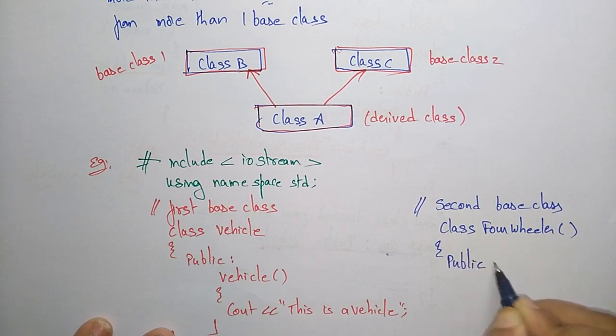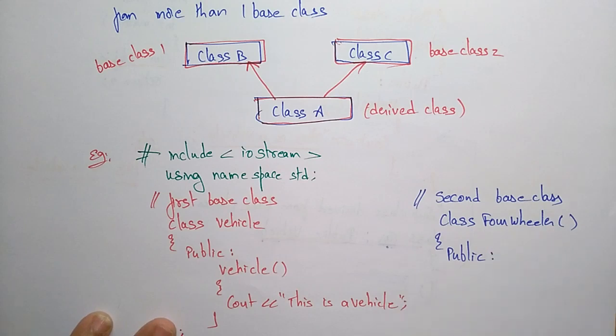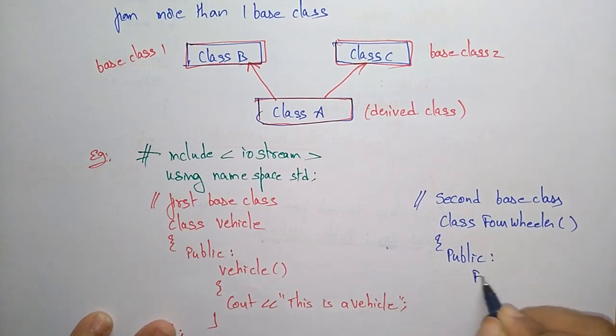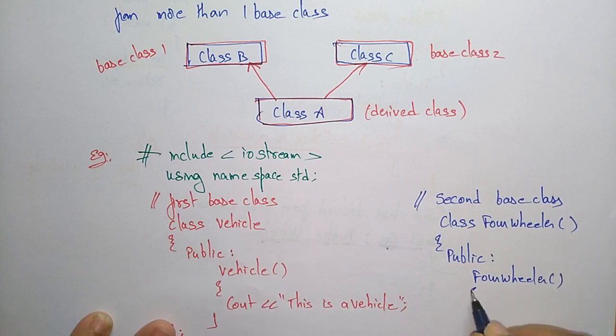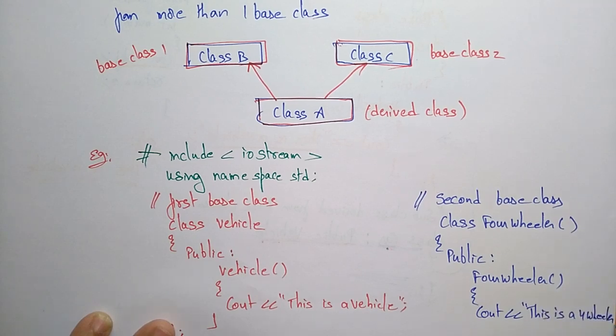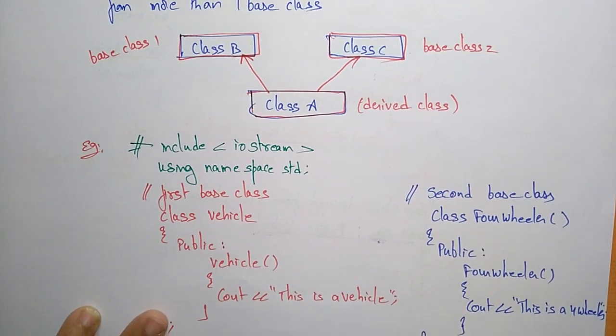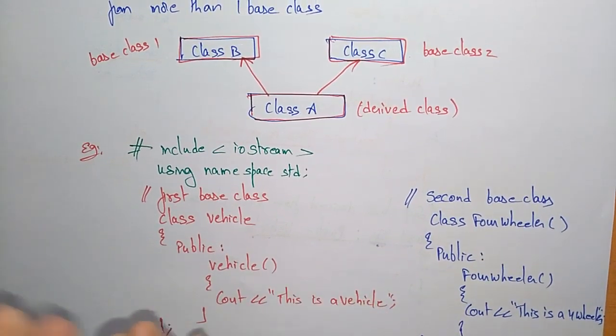Here also I am declaring it as public, so that the subclass can inherit the properties of this base class. Here the function is fourWheeler. Cout: "This is a four-wheeler". Close the class. So now I created the first base class and the second base class.